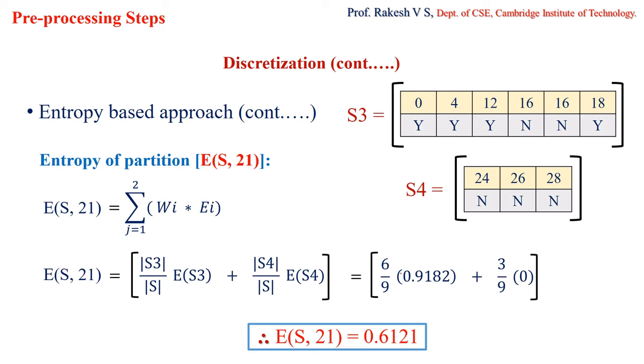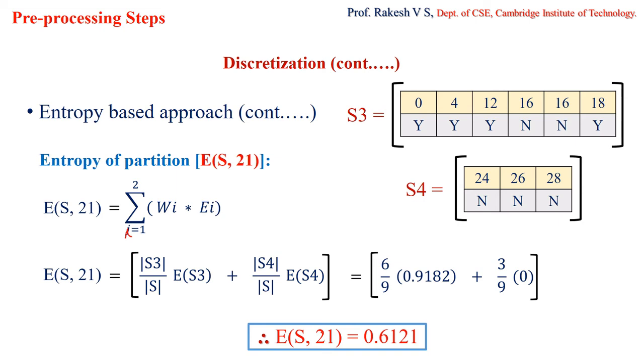What is this S3? How did I get 6 here? Because it is the cardinality of S3. So it is nothing but the number of values S3 has. And what is this 9? It is the cardinality of the total number of values. Adding S3 and S4 together, how many are there? 9, right? So that becomes 9. The entropy of S3 and entropy of S4 we just found out, so no problem with respect to that. So you have got the entropy for the split at 21.